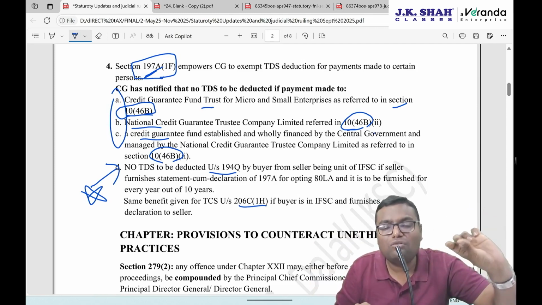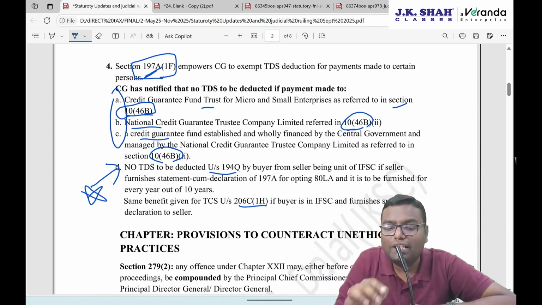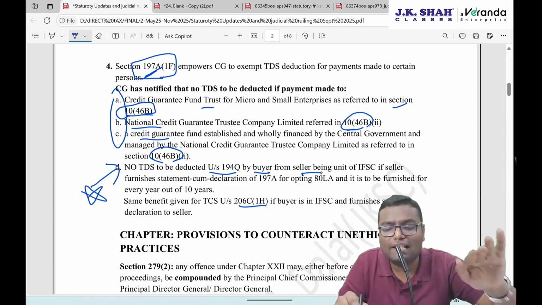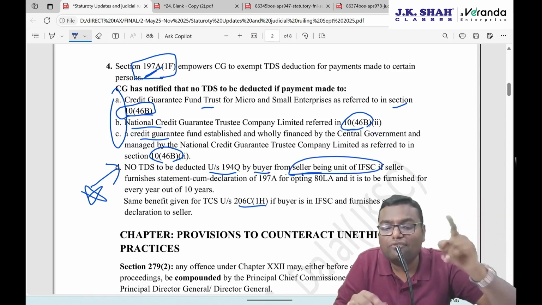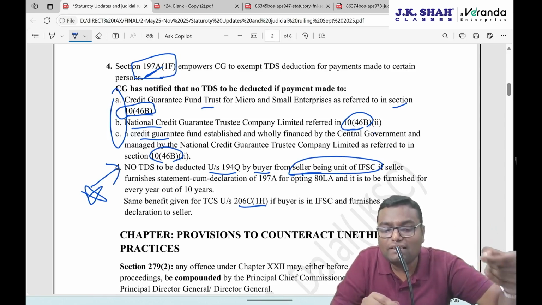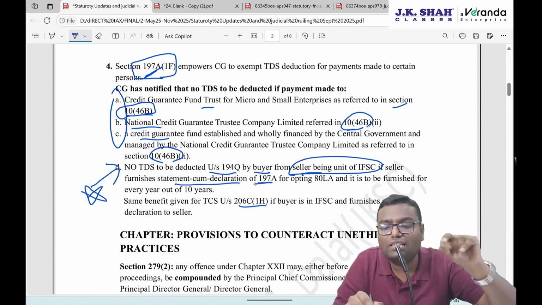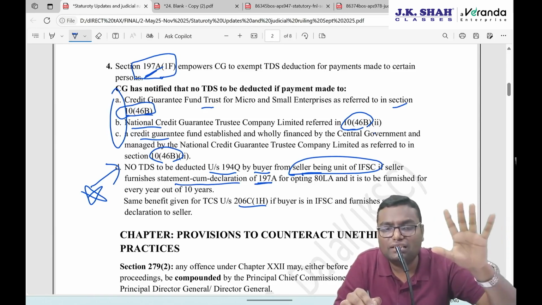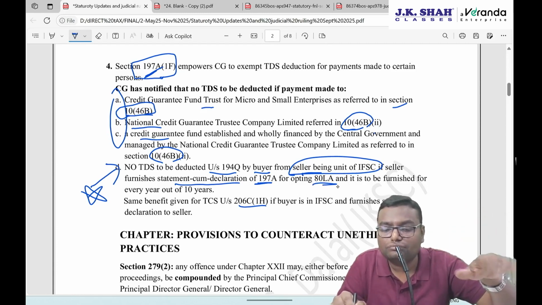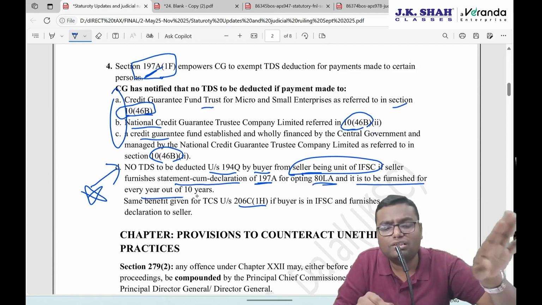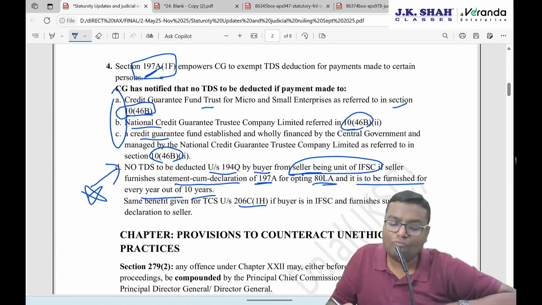First, let us discuss 194Q. No TDS is to be deducted under 194Q by the buyer from the seller if the seller is in IFSC and if that seller is furnishing a statement cum declaration, like 197A or 15G, for opting 80LA. It is to be furnished for every such year out of these 10 years.